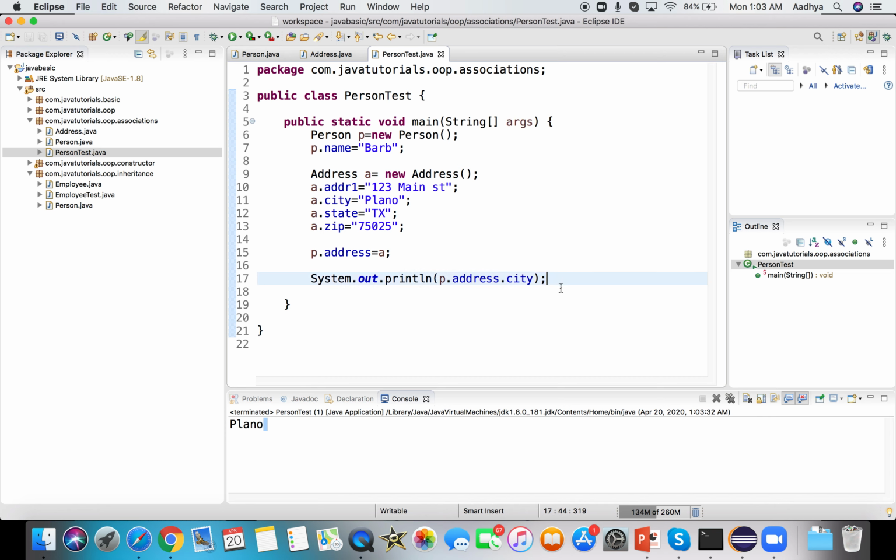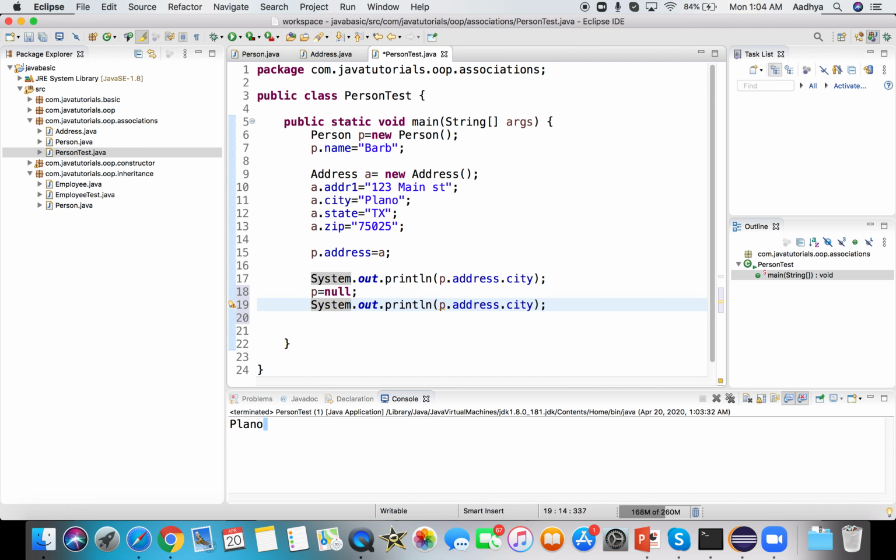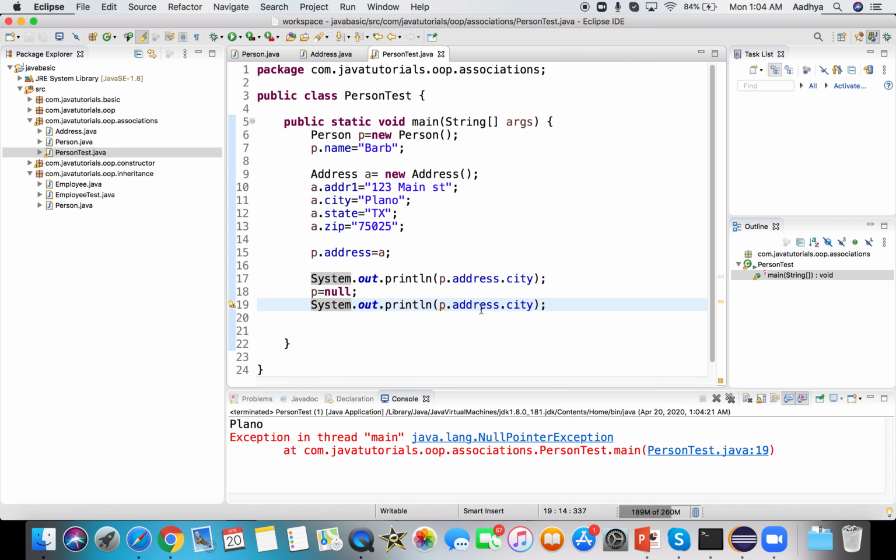Now what will happen if I give p equals null? That means I'm killing the person object. If I try to access by this, I will not be able to. I'm going to get an exception here saying null pointer exception, because I don't have p. I have already killed p. That means I cannot go and access any of its instance variables.